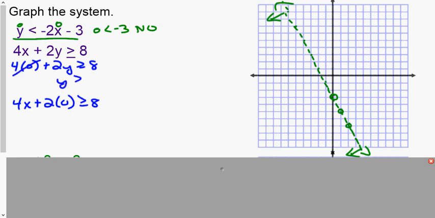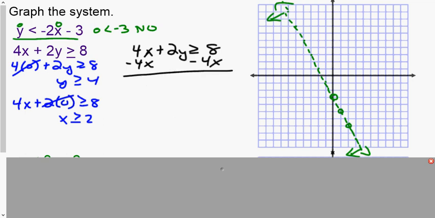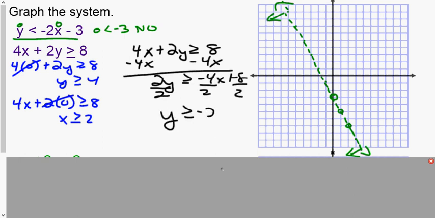And if you're going to do that, you would subtract. I'm just going to copy it over here. I'm going to do this in a different color. So you got 4x plus 2y is greater than or equal to 8. You're going to subtract 4x. And then divide everything by 2. And have y is greater than or equal to negative 2x plus 4. Again, we divided by a positive, so the sign would stay the same.